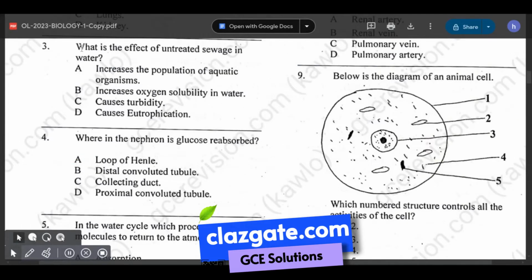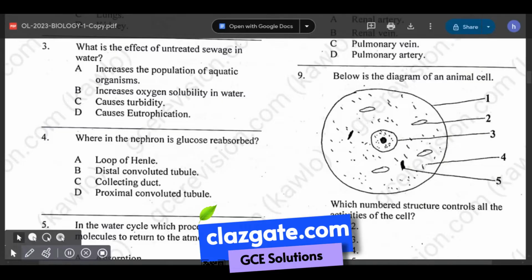Number 3. What is the effect of untreated sewage in water? A. It increases the population of aquatic organisms. B. It increases oxygen solubility in water. C. It causes turbidity. And D. It causes eutrophication.